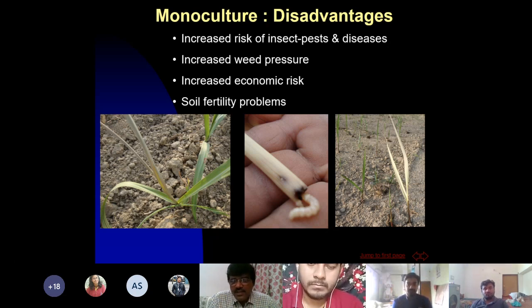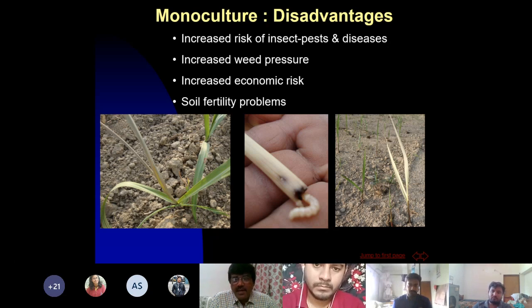And if we continuously take one kind of crop, there are so many problems. Continuously growing just one kind of crop, definitely you will have more incidence of insect pests and disease. And in this case, it is easy to understand that disease is spread from crop residues or from roots. Some part of the plants will remain in the soil, and when next time you grow the same crop, these insect pests and diseases will infest such a crop more.